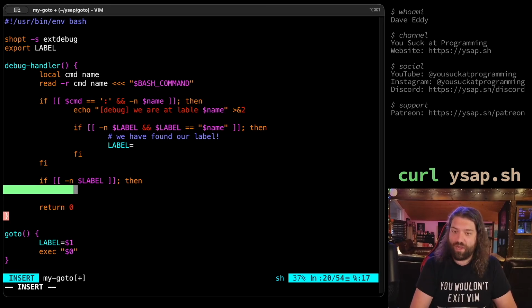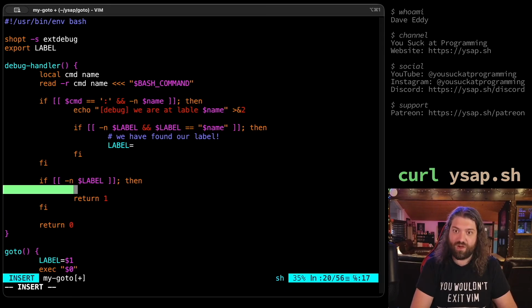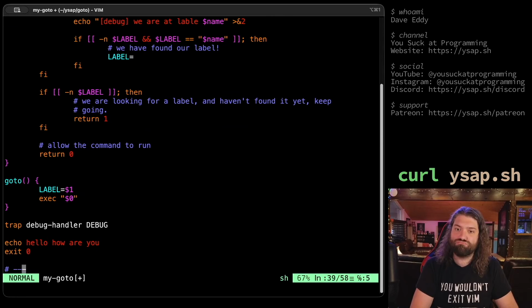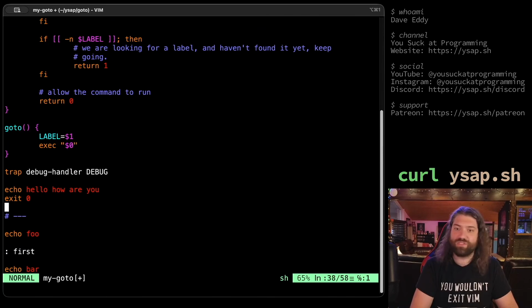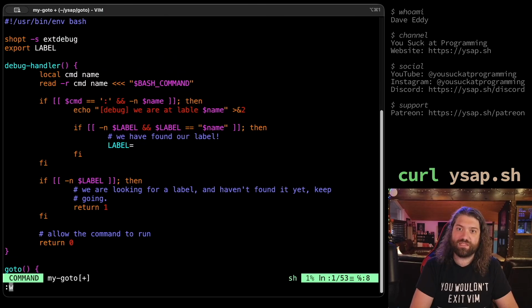And in order to keep going, we return with an error. So we are looking for a label and haven't found it yet. Keep going. That's what we're doing here. Otherwise, allow the command to run. Something's still gonna break here. I just know something's gonna break here. There's still something not right here, but let's go ahead and see if this makes sense.